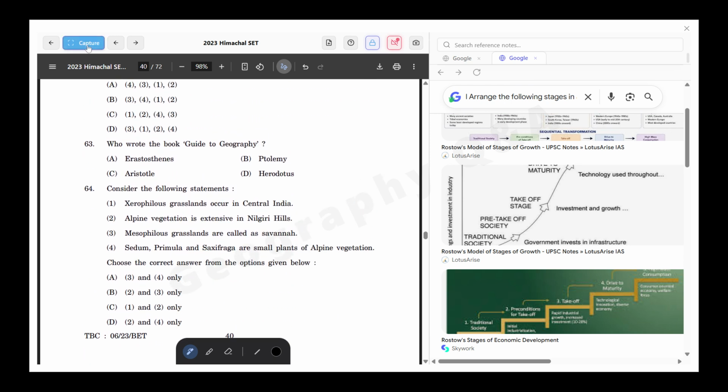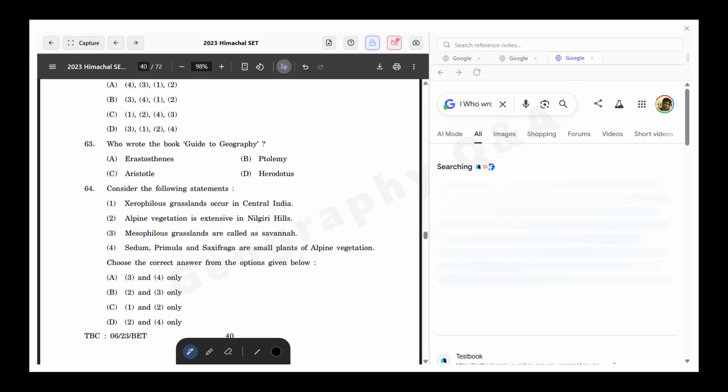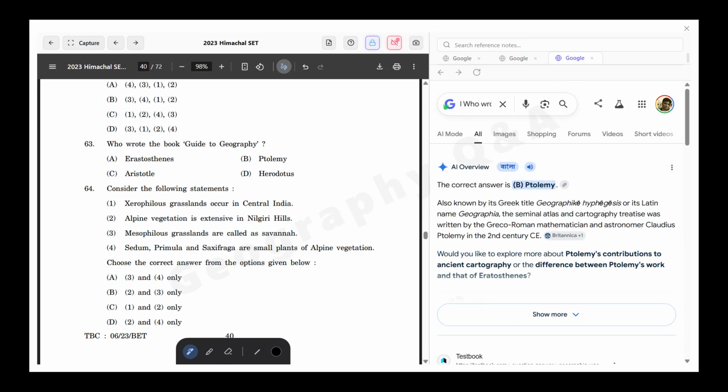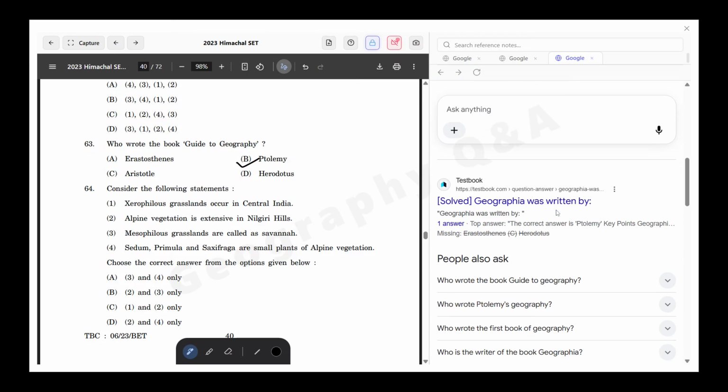Now the third question is who wrote the book Guide to Geography. Options are Eratosthenes, Aristotle, Ptolemy, and Herodotus. So the answer is Ptolemy, right? Ptolemy is the correct answer. Ptolemy's contribution to ancient geography, or the different types of geography, are there.